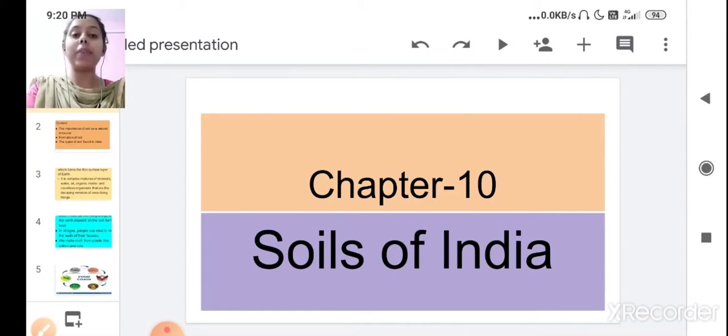Children, today we are going to start a new chapter, that is chapter number 10, Soils of India. Yes, Soils of India. Children, in the last chapter, that is chapter number 9, you have learned about the natural resources. Can you tell me what is natural resources?